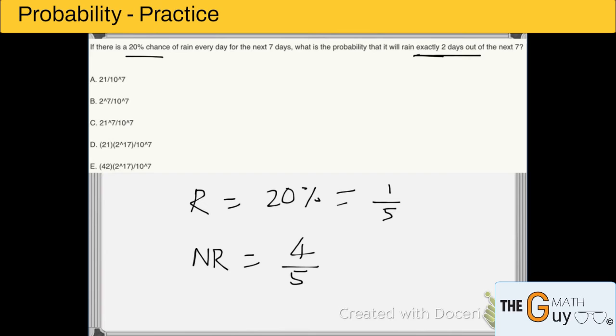Which option is this? It is option number D. And that's the answer, my friends.